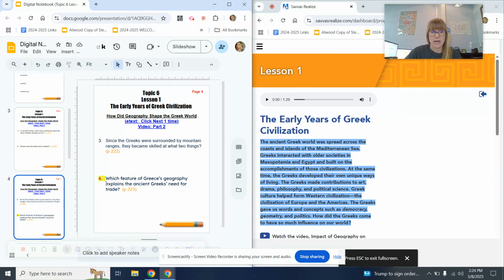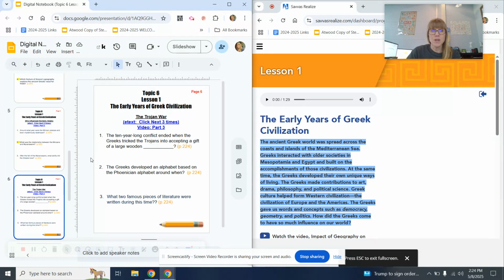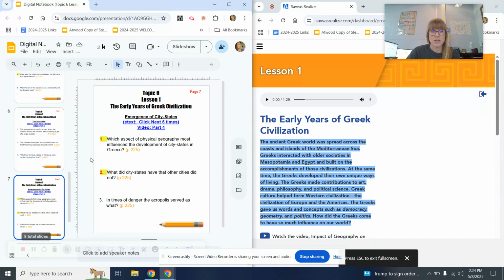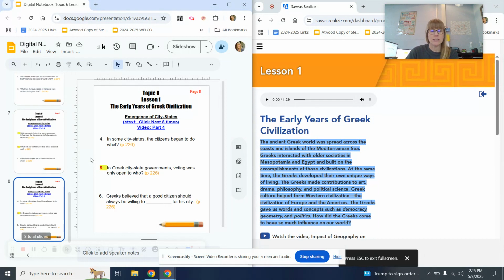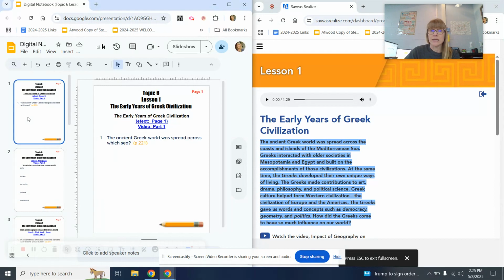Notice it is yellow highlighted there. Page 5 has 1 mastery check question. Page 6 has 3 questions. Page 7 has 2 mastery check questions. And our final page 8 has 1 mastery check question here, number 5. Notice there are 4 videos this time. There are 8 pages. It is a little bit longer lesson this time. So let's go ahead and get started.